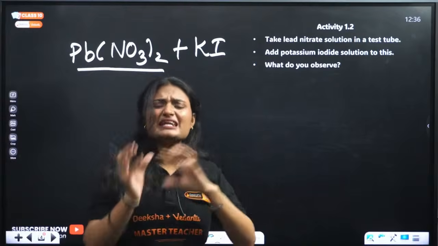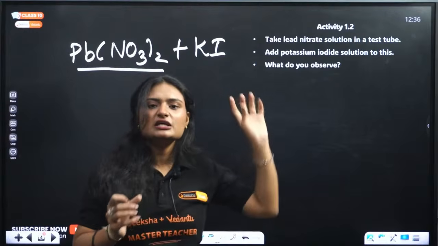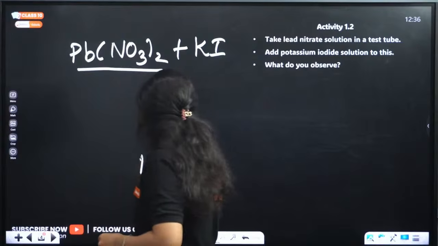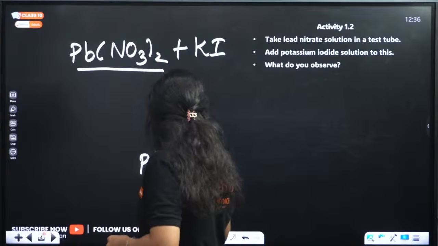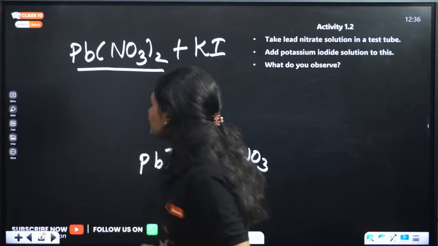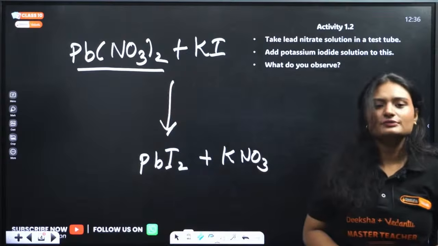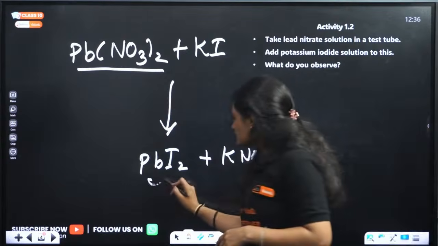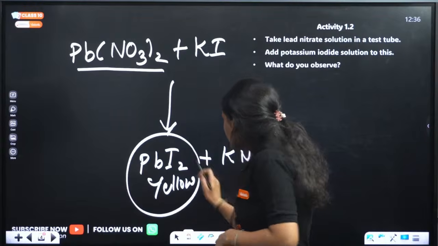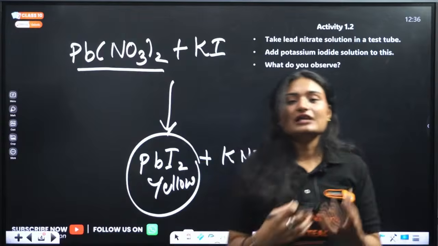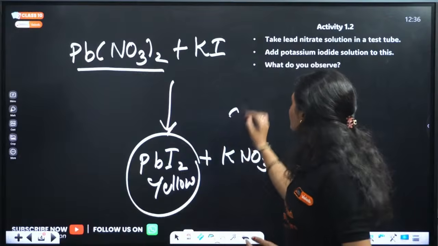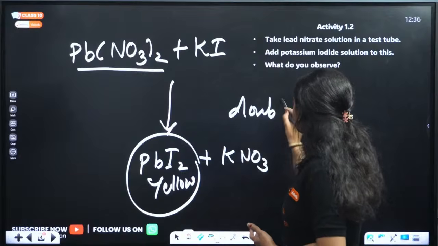That means there will be an exchange of ions between the reactants, right? So what will happen? We will get lead iodide and potassium nitrate. Now this lead iodide is yellow in color. So we will observe yellow colored lead iodide. Clear? And this is an example of a double displacement reaction.